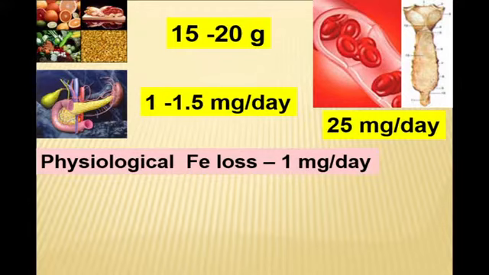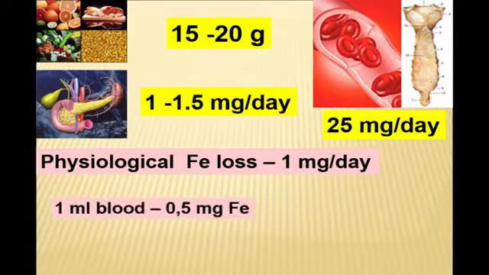So, the scheme of iron metabolism. Physiologically, we lose nearly 1 milligram of iron per day with feces and superficial epithelium.